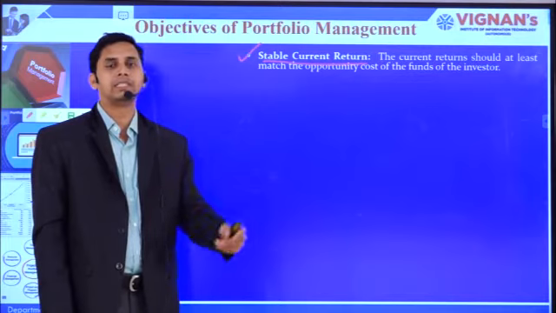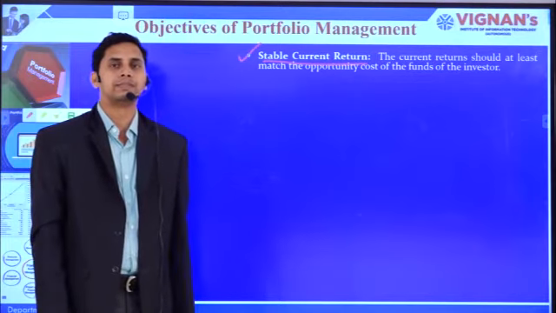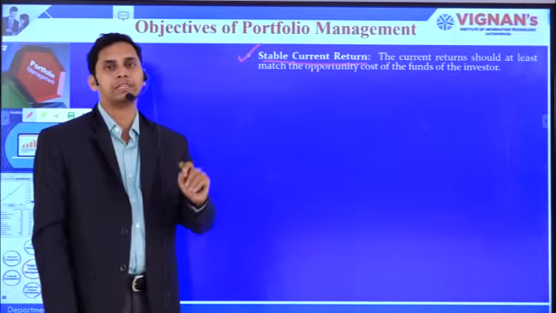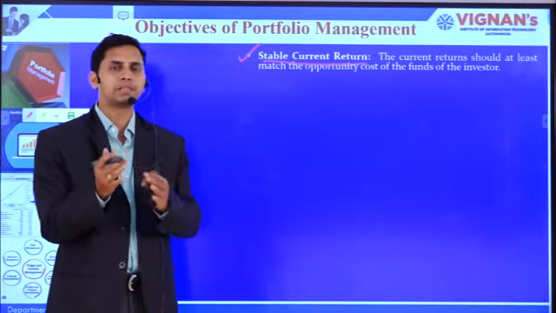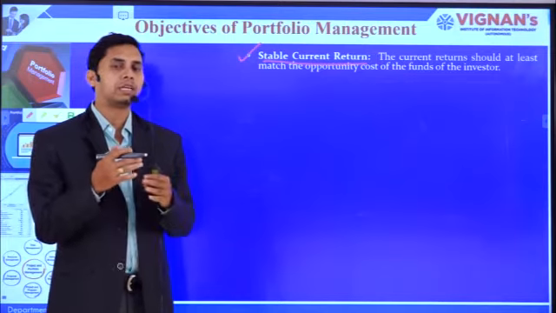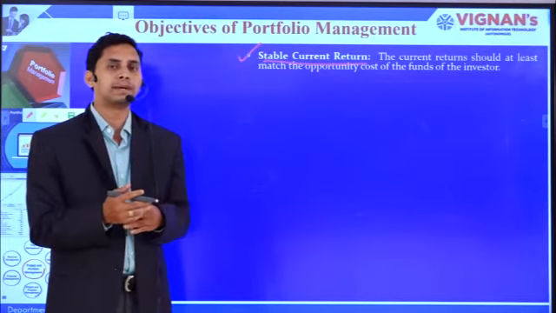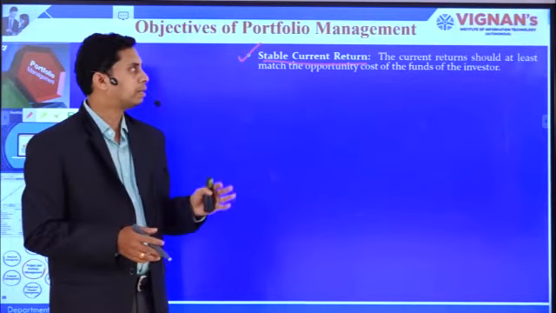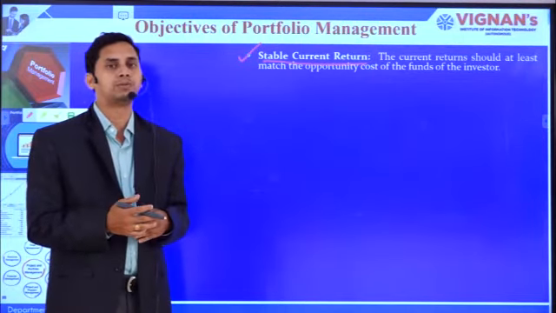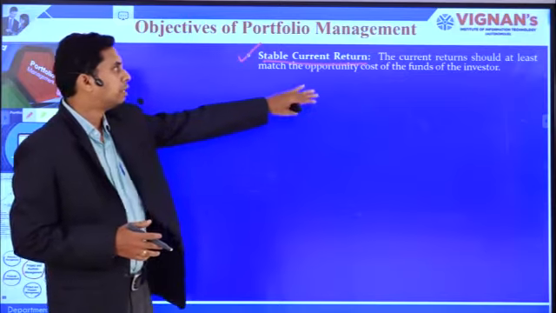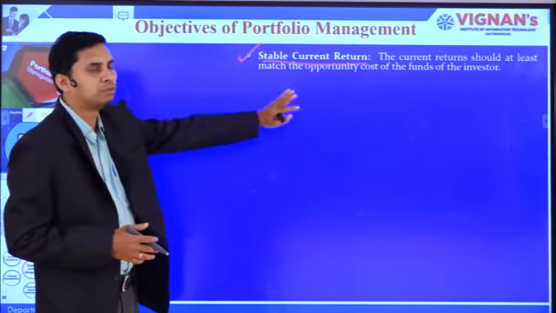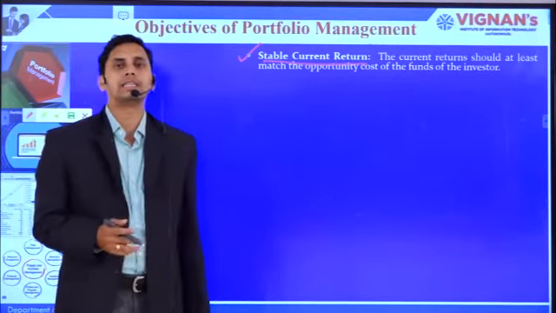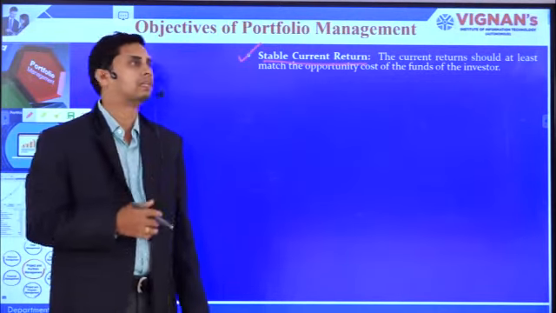Even if he is an equity investor, or she is an equity investor, she expects a stable return. Sometimes it may be possible or it may not be possible, but with efficient portfolio management, it is possible to ensure the stable return. That's why it needs active portfolio management. So one of the important objectives of portfolio management is the stable current return. Whatever current return is being generated, it must be stable.